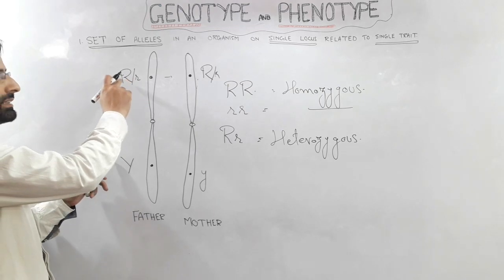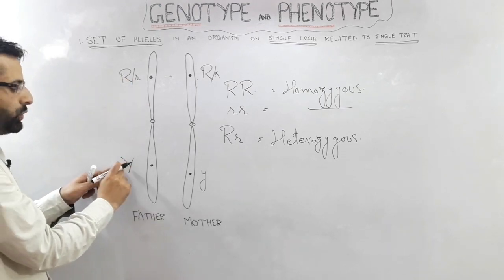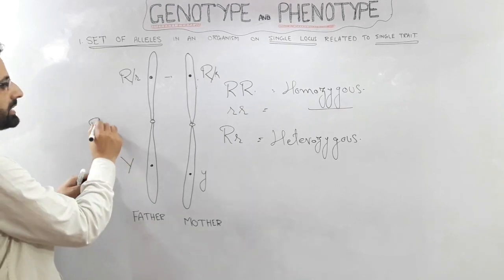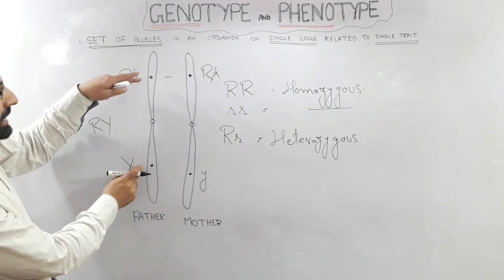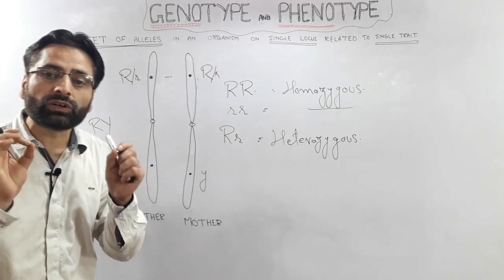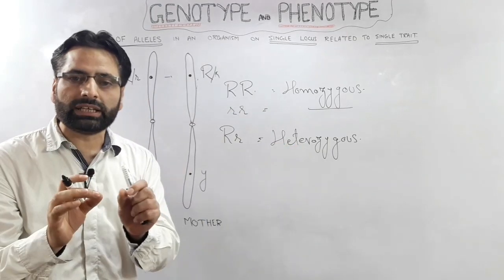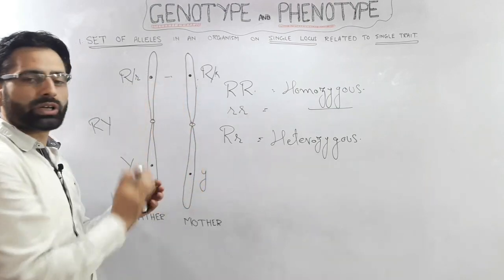Now this allele is different from this allele. Here you cannot say that this individual is heterozygous because it is having capital R and capital Y. Why? Because these are located at different loci. Heterozygous is used for those alleles which are different but are present at the same locus.